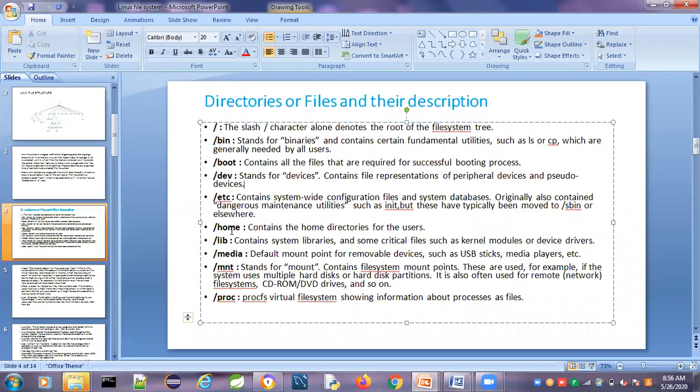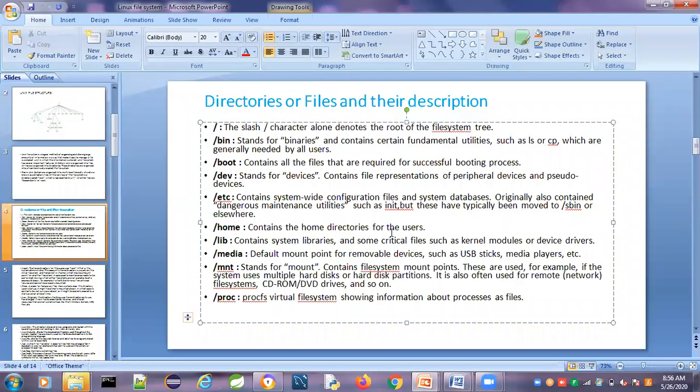Next one is the home directory. Home contains the home directories for the users. Whoever wants to log into the system should have a username and password. Whenever they log in with their username, whatever it may be, that username itself is taken as a directory.